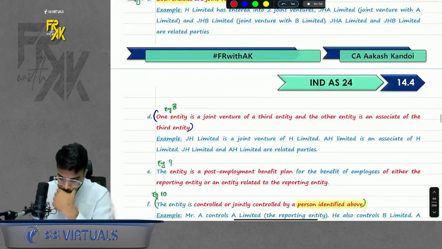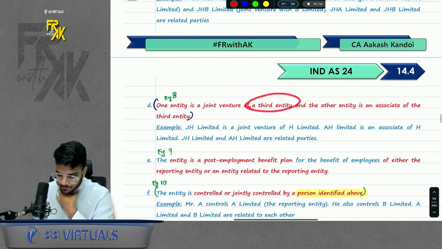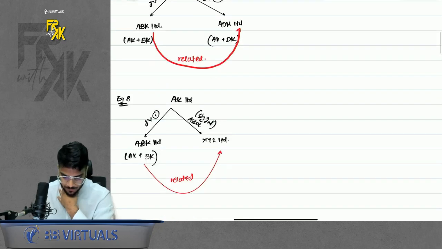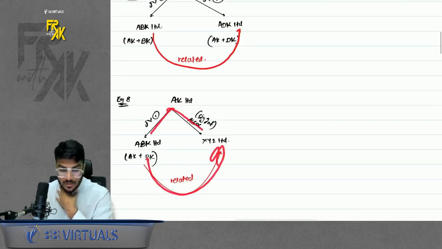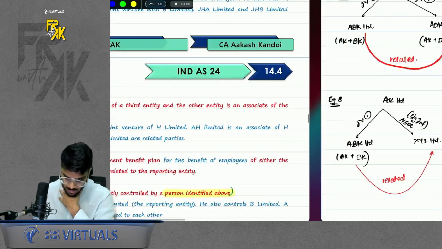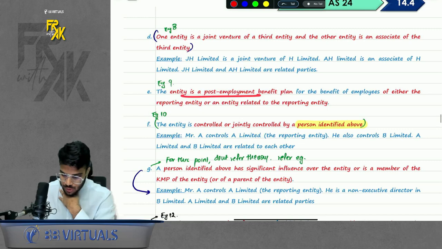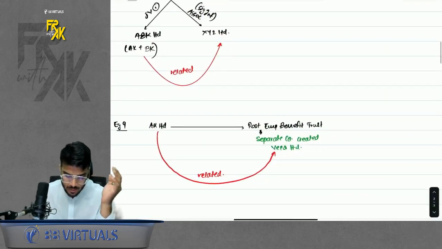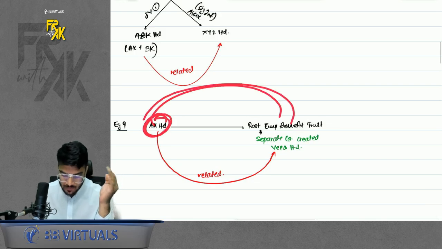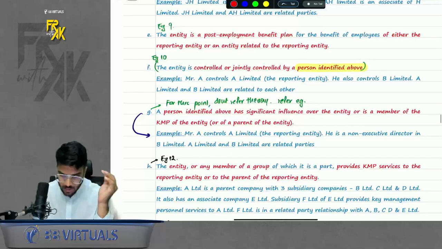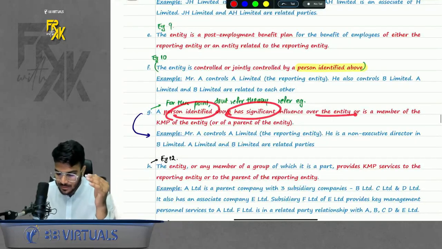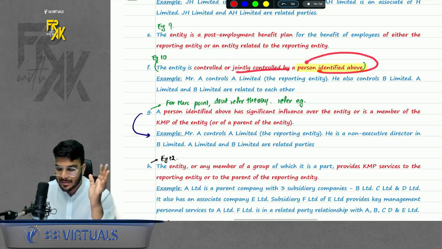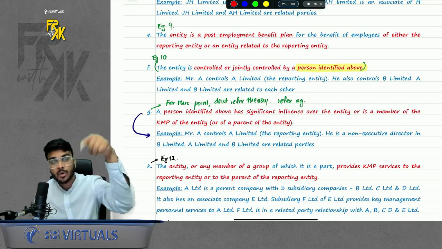Next, one entity is a joint venture and the other is an associate. So if you have one joint venture and one associate, these two will also become related. Next, the entity is a post employment benefit plan. Sometimes for employees you open a separate trust. Because you are opening it, you and that trust will also become related. Next, an entity is jointly controlled or controlled by a person identified above. Person means the person we were talking about in the previous point.